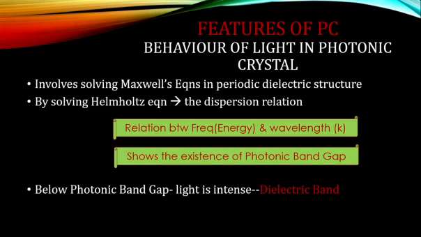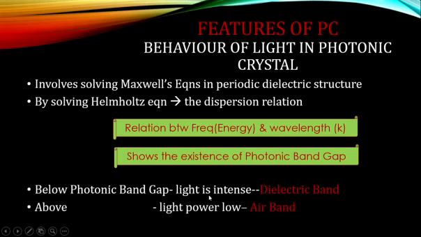That means more light at that particular frequency or energy is allowed to propagate through the crystal, and such a range of energy is called the dielectric band. Above the photonic band gap, the light power is low, which means a very small quantity of light is passed through the crystal, and such a band is called the air band.